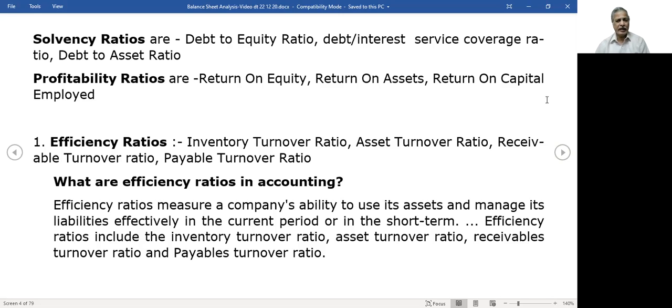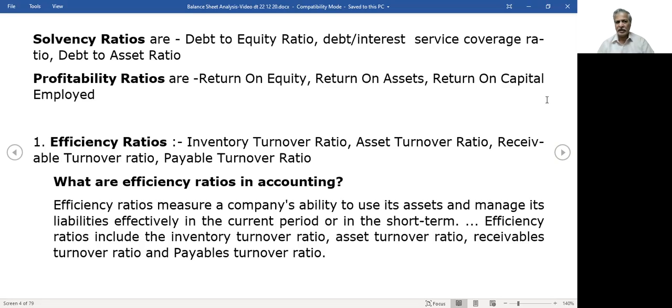Then profitability ratios. All these are balance sheet ratios. There are other ratios for income statement, cash flow statement, etc. We are now talking only about the balance sheet ratios. The last type of balance sheet ratio that we are covering now is profitability ratios. Return on equity. Where does the profit come from? Now, how do you judge the efficiency of a company? Which company is better for investment, which company is not so suitable for investment.